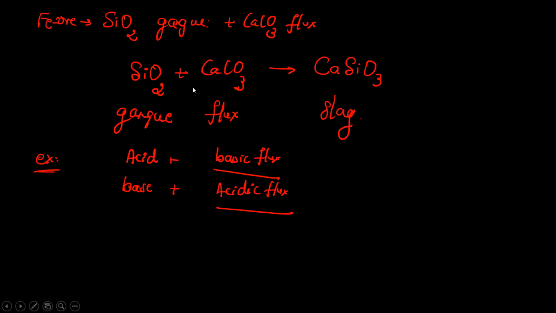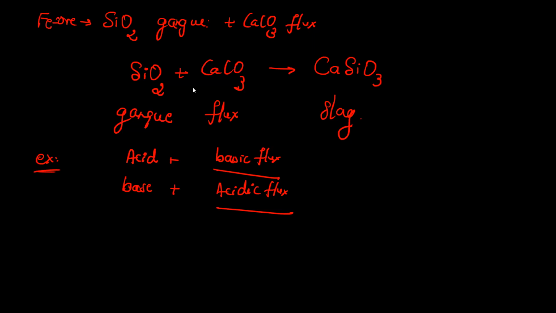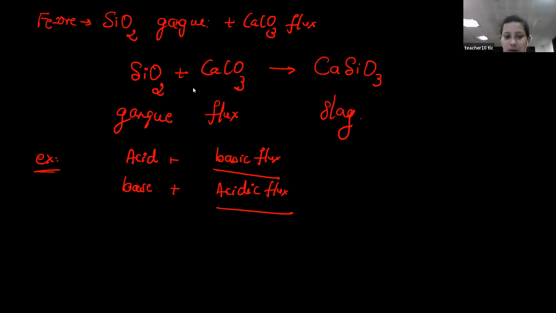Excuse me, ma'am. Yes. What is the difference between gangue and slag? Is it easy to separate slag? Slag can be separated from the system. It is an infusible one, like a molten one, that can be removed from the system.